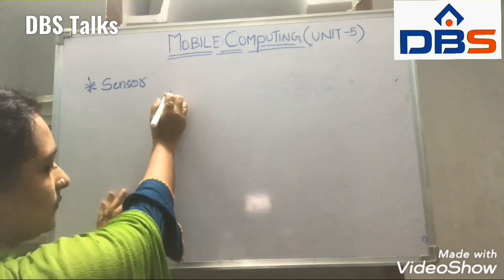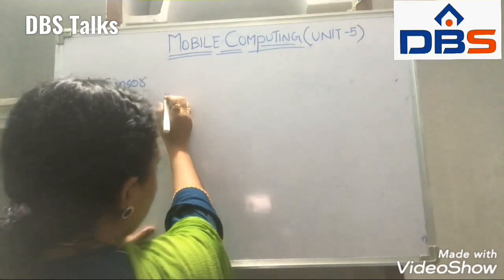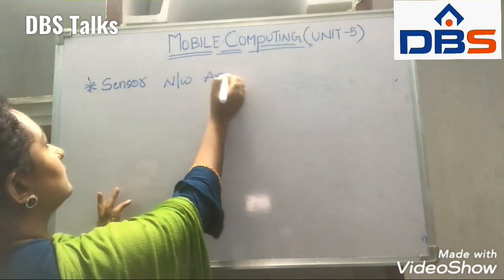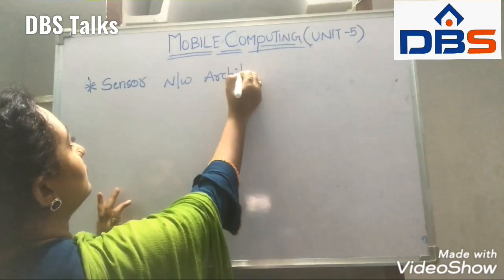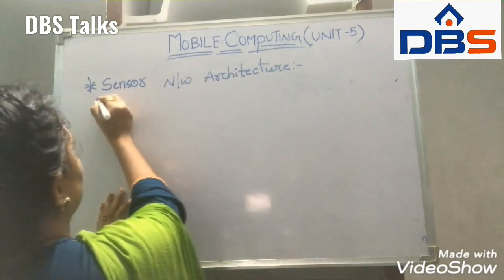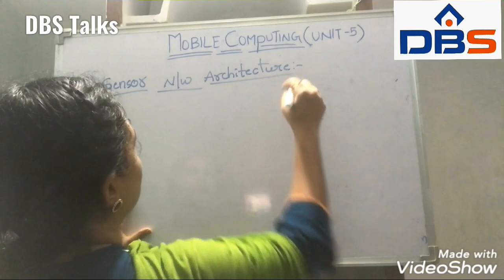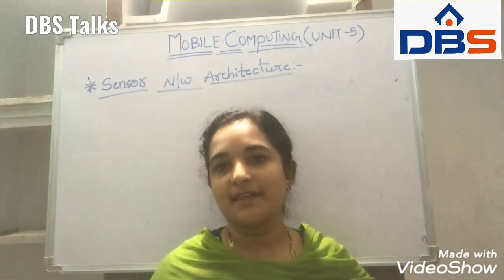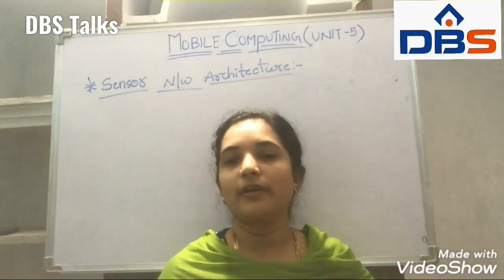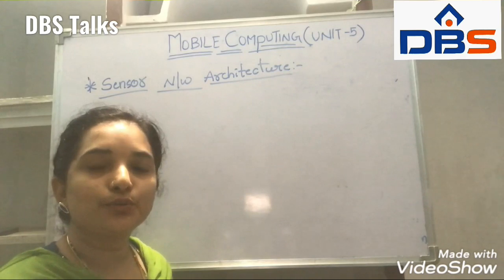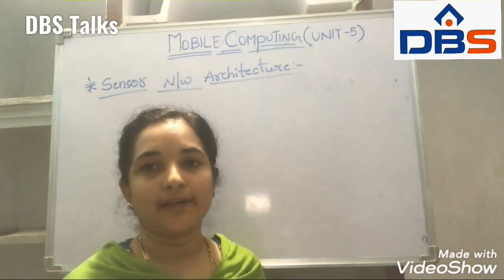In this sensor network architecture, we have two types of architecture.